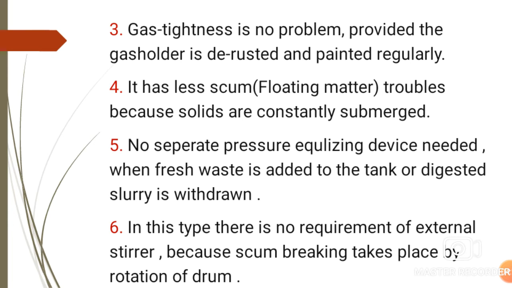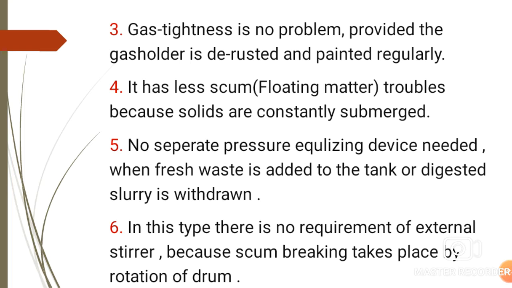All this happens when slurry is added to the tank or digested slurry is withdrawn. There is no change in the pressure; the pressure remains constant. So this is the main advantage of the floating drum type biogas plant.